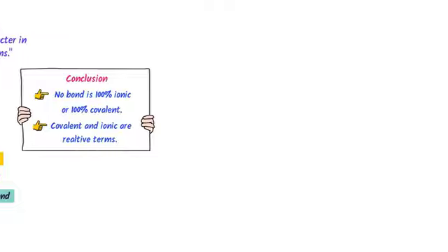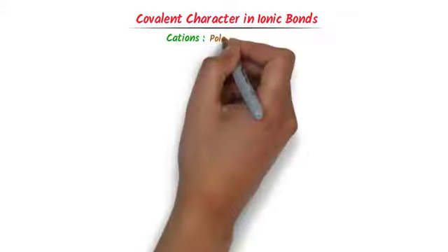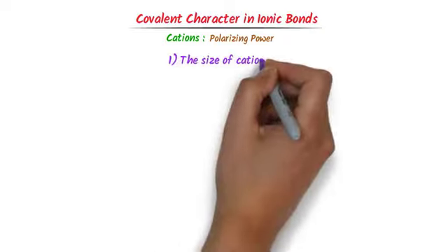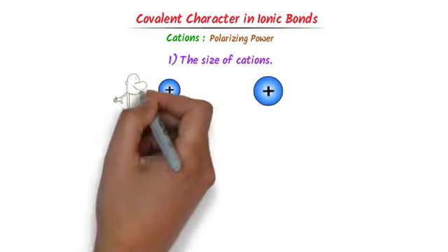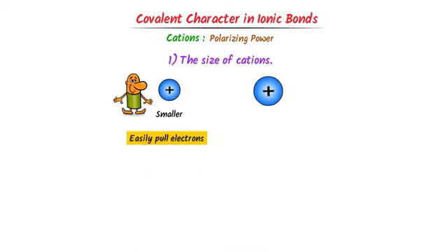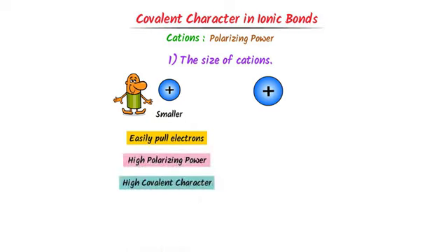Now let me teach you how we can determine covalent character in ionic bonds. Well, firstly, consider cations. We know that cations have polarizing power or pulling power. The first factor of cations affecting covalent character is the size of cations. For example, consider these two ions. The size of this cation is smaller. It will easily pull the electrons of anions. Hence, its pulling power is high, its polarizing power is high, and it has more covalent character.